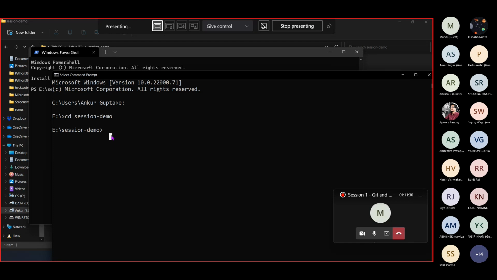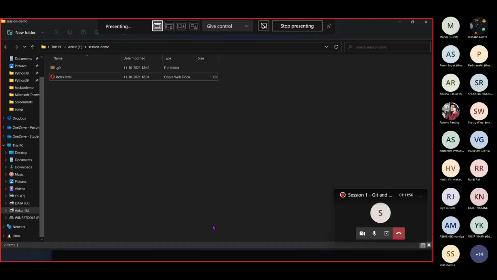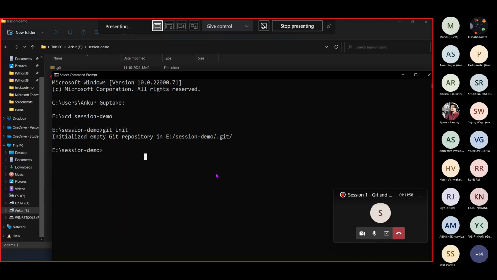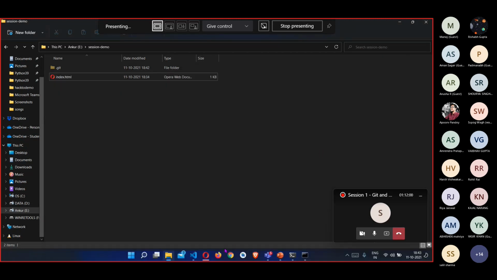So now, after doing that, what you need to do is initialize a Git repository. For that, you need to write git init here, and that's all. As you can see, here it says initialized empty Git repository. So you have initialized an empty Git repository in the folder. Please write the git init command and let me know if you have completed.